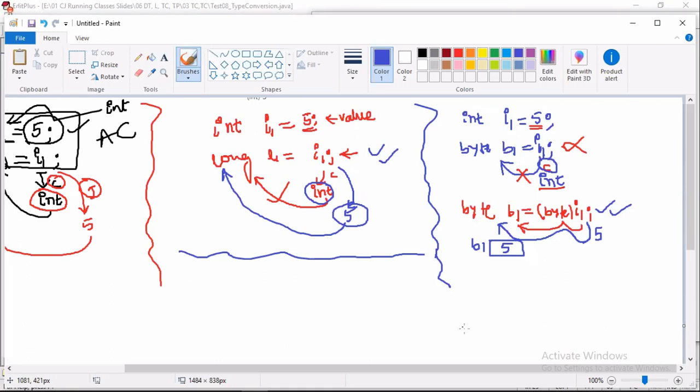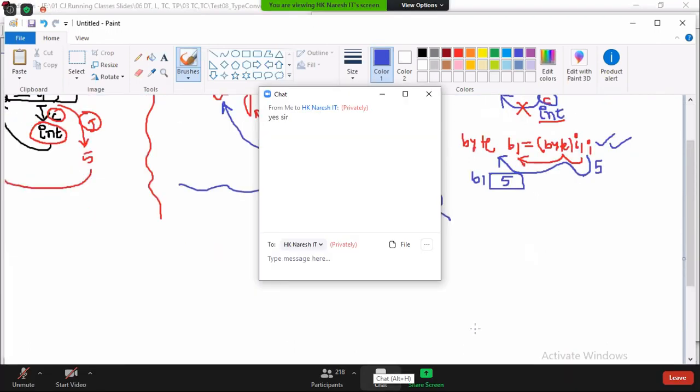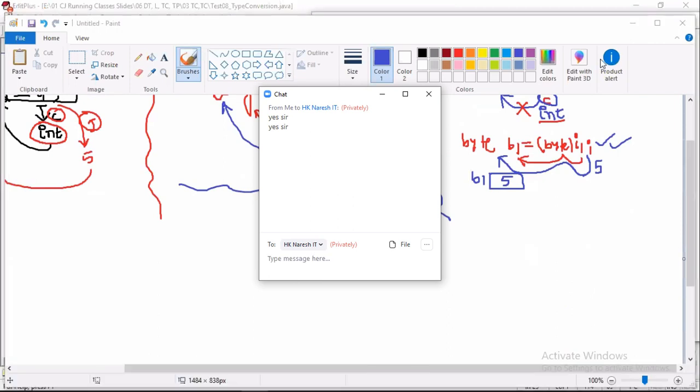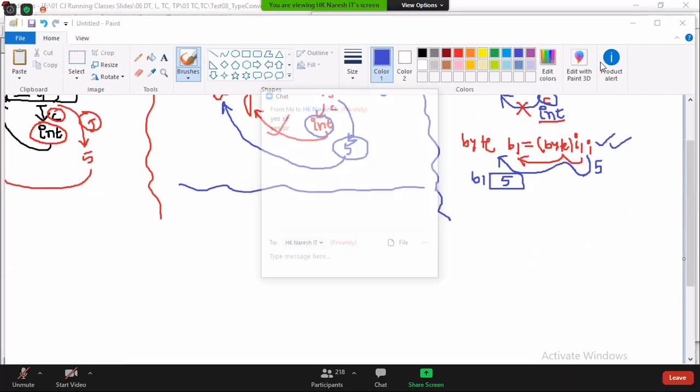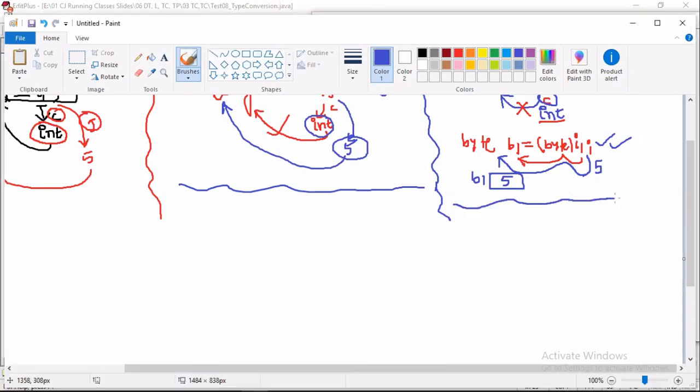Are you ready to work on some more questions? I'm giving one more question. Let's see how many people will answer correctly. Long l1 equal to 5.